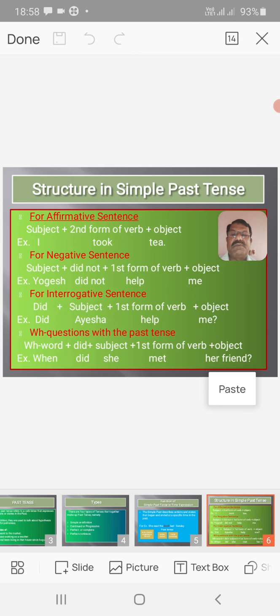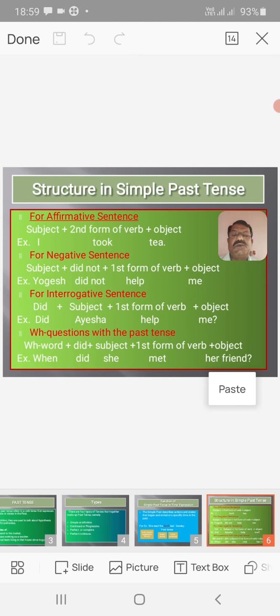For an interrogative sentence, the structure of the sentence is like this: did plus subject plus first form of verb plus object. For example, did Ayesha help me?